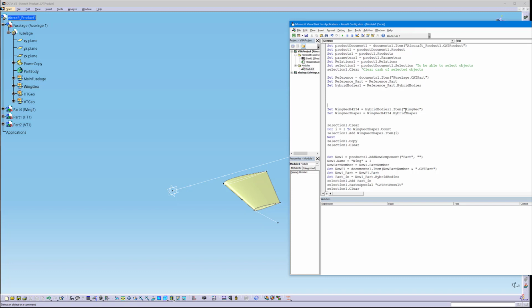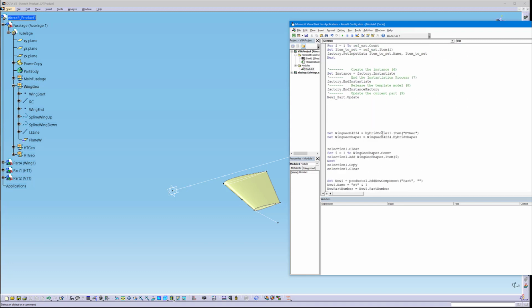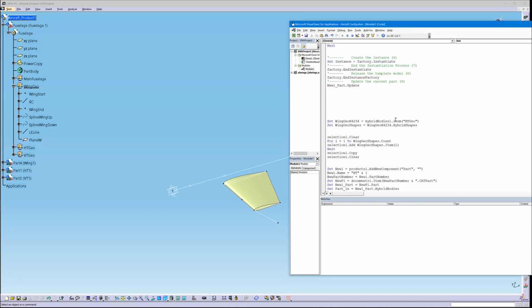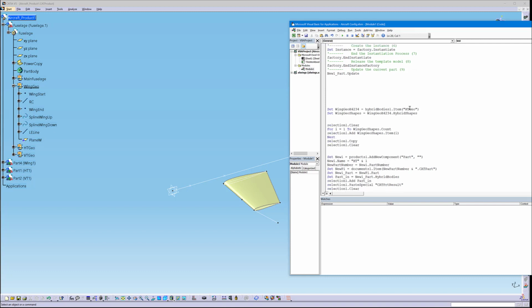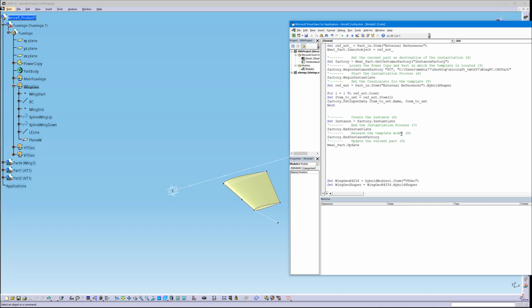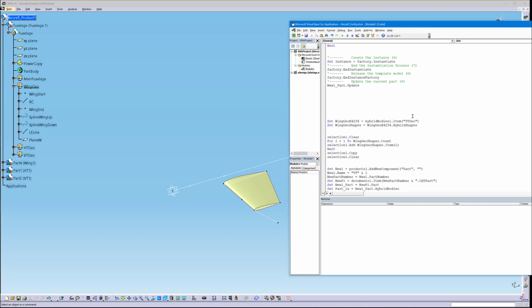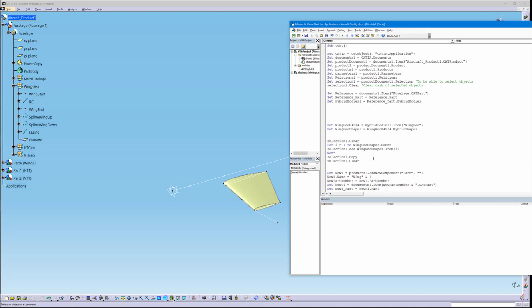In the first case, I go into the wing geo, which is this one, and then I basically do a loop where I count the number of elements inside this geometrical set, and then I loop it through and add it to selection 1, and then I copy it, right? And this is exactly the same procedure which is repeated for the horizontal tail and also the vertical tail. It's exactly the same procedure. So it should be rather simple to create a function for this.